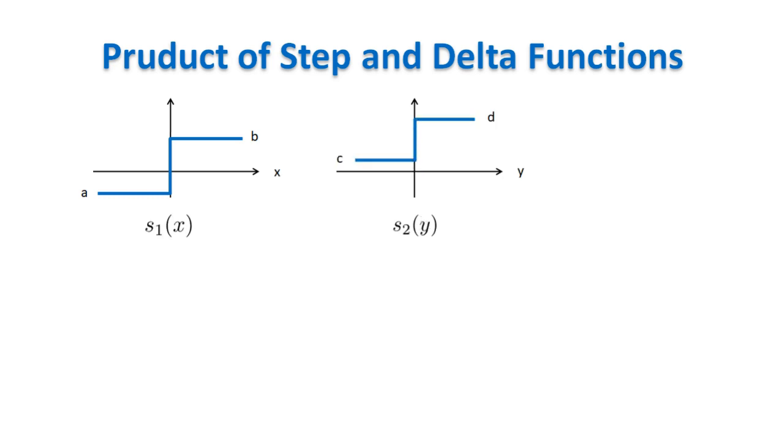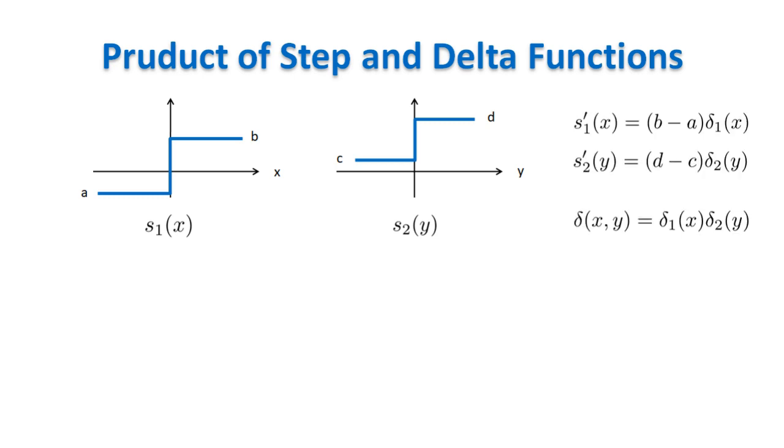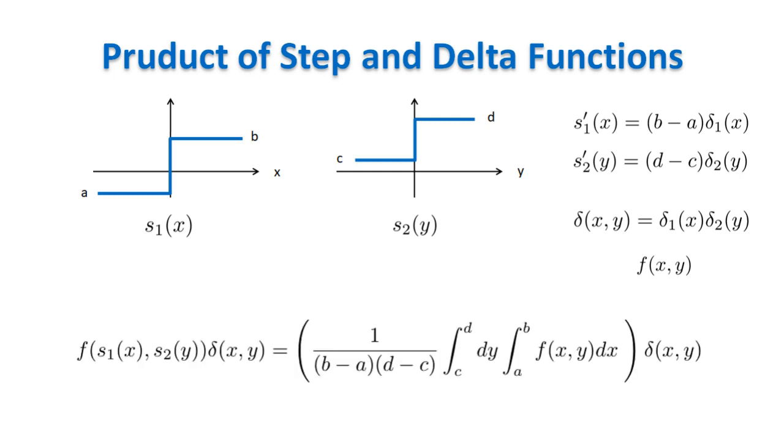Second, we can generalize to multivariable functions. Let s1 of x and s2 of y be two step discontinuous functions that jump between any two values. Let delta 1 and delta 2 be their derivatives, apart from a multiplicative factor to normalize the two deltas to an amplitude of 1. If f of x and y is an integrable function over the xy plane, then we have that f of s1 s2 times delta is equal to a delta function whose amplitude is given by this expression, where delta of x and y is the product of delta 1 of x times delta 2 of y.